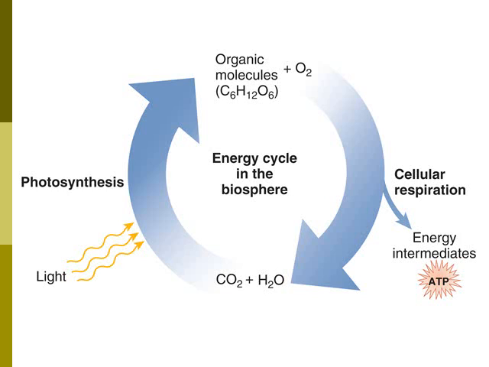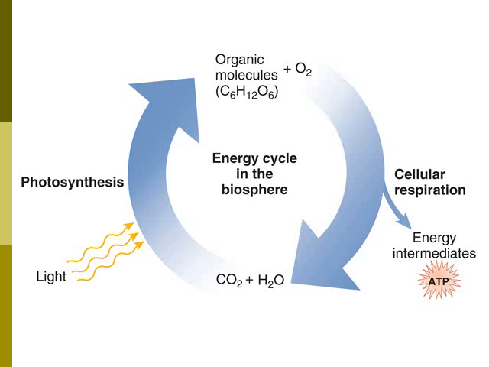And the whole point of that was to create energy intermediates that we then converted into all of this ATP. And that ATP can then be used to do pretty much anything that the cell wants to do. And then in addition to all that ATP, we also got waste products produced in cellular respiration. We had the CO2, so the carbon dioxide, and also we had water that was produced.